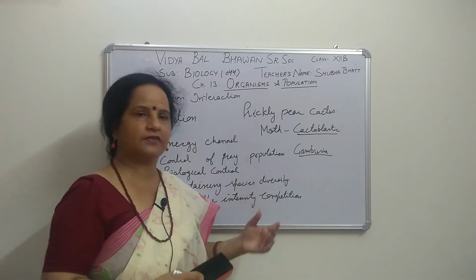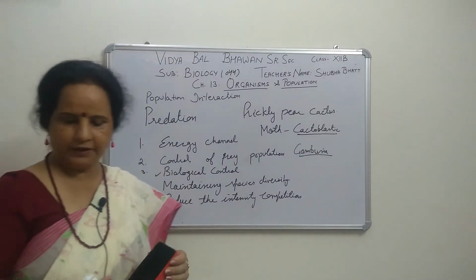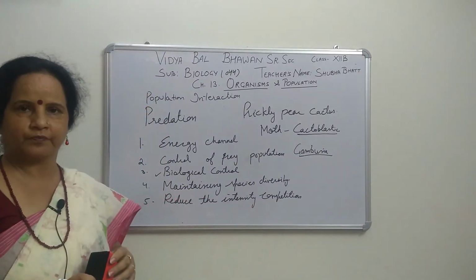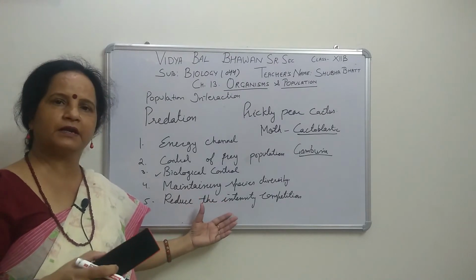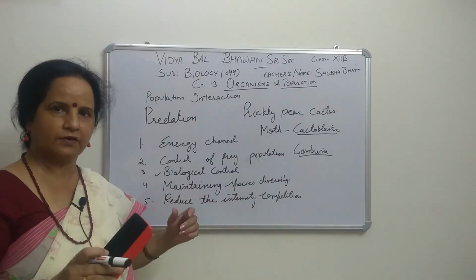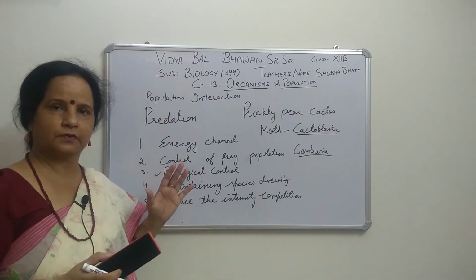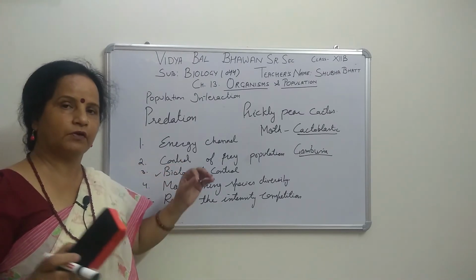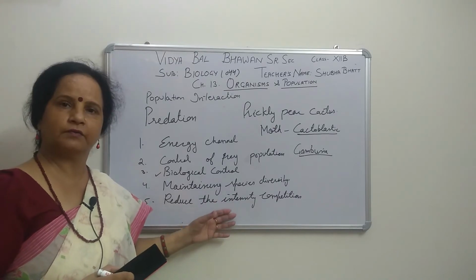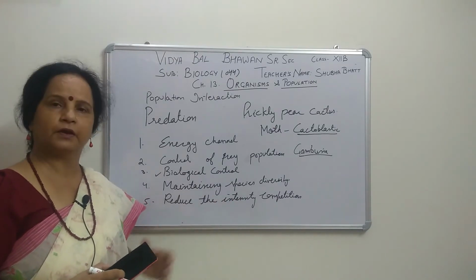The same example is given there. If one species of predator is removed from that particular place, then a number of species become extinct because of competition. They compete with each other and they cannot survive. That is also an example of this.